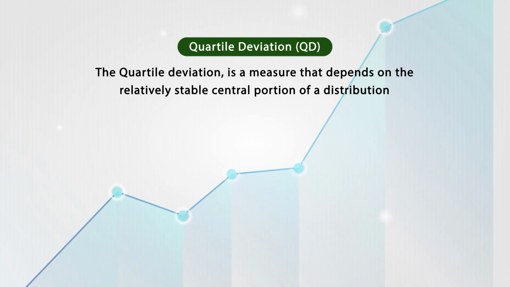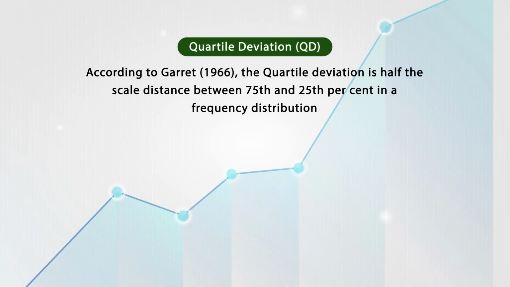The quartile deviation is a measure that depends on the relatively stable central position of the distribution. Central position, we will discuss more about it. According to Garrett, the quartile deviation is half the scale distance between the 75th and 25th percentile in the frequency distribution. So the quartile deviation is nothing but half the scale distance between the 75th and 25th percentile in a frequency distribution.